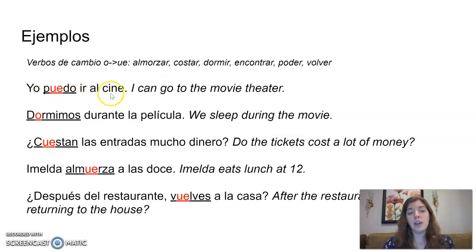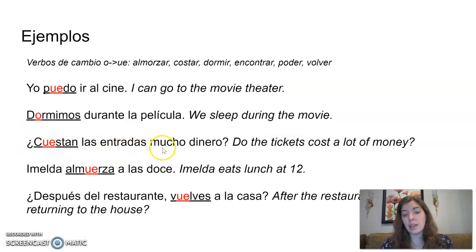Yo puedo ir al cine. I can go to the movie theater. Dormimos. El sujeto es nosotros o nosotras. Dice, dormimos durante la película. We sleep during the movie. Here we took off that IR and added the regular present tense IR nosotros ending, and therefore we did not change the O to UE because the nosotros form does not change.